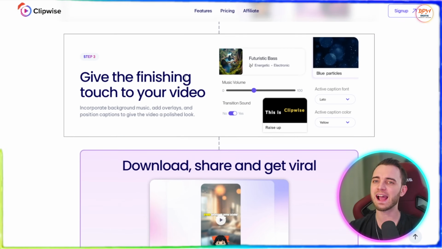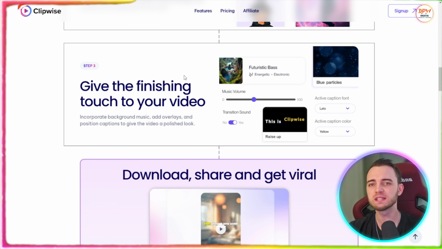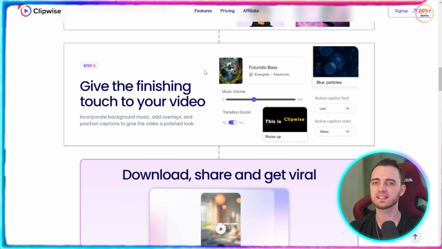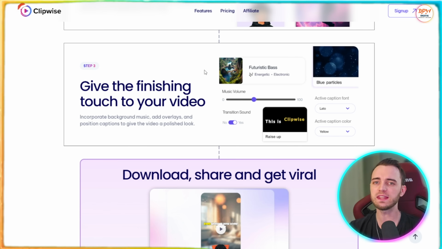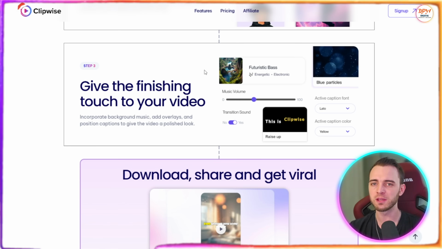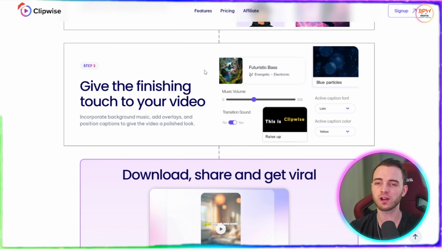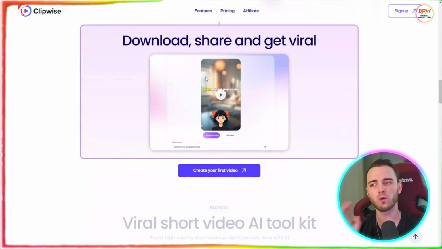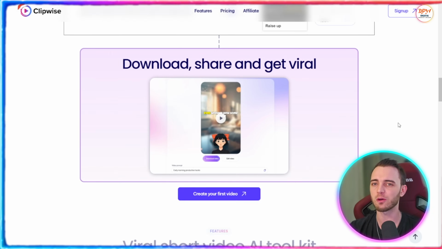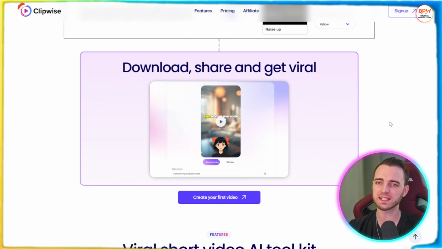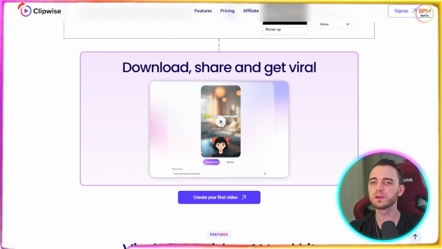And you can add finishing touches such as music, particles, and subtitles as well. With these subtitles, you can actually animate them. You can change the color of them to the brand you're trying to represent. It's really just a quick, simple process to get going with this. And that's really it for the steps here. As you can see, super simple.